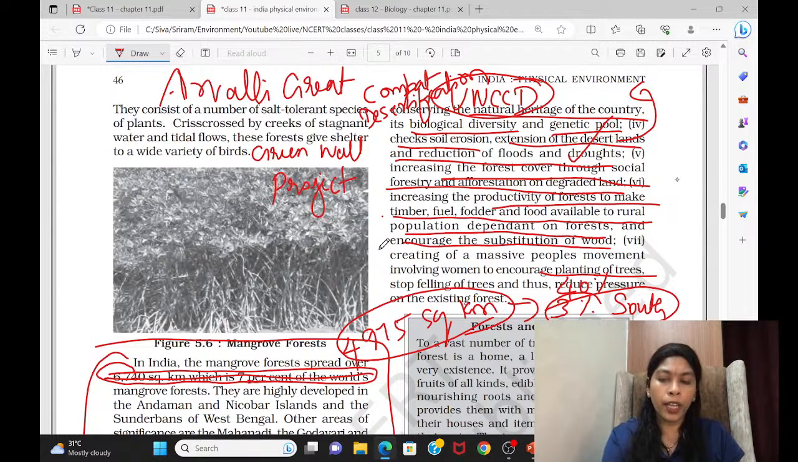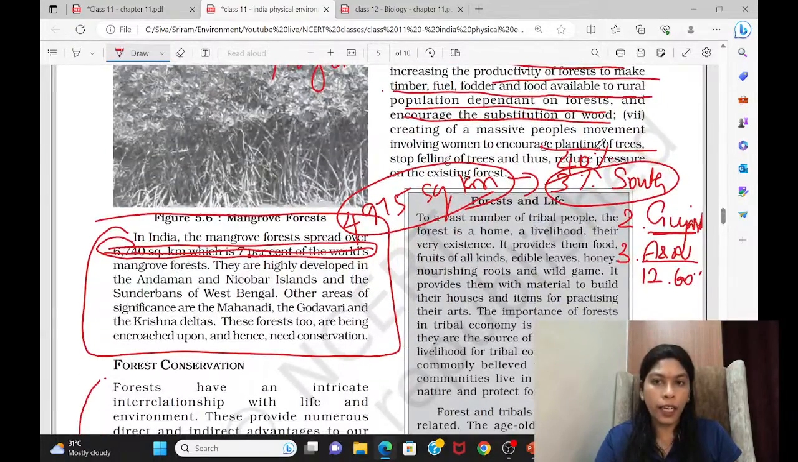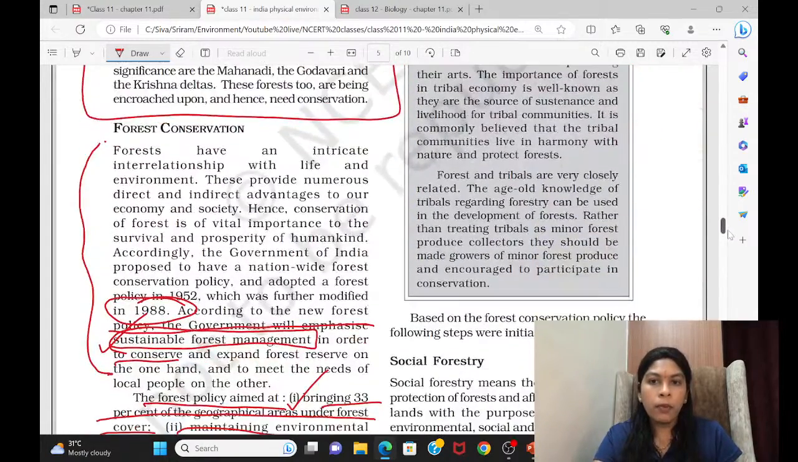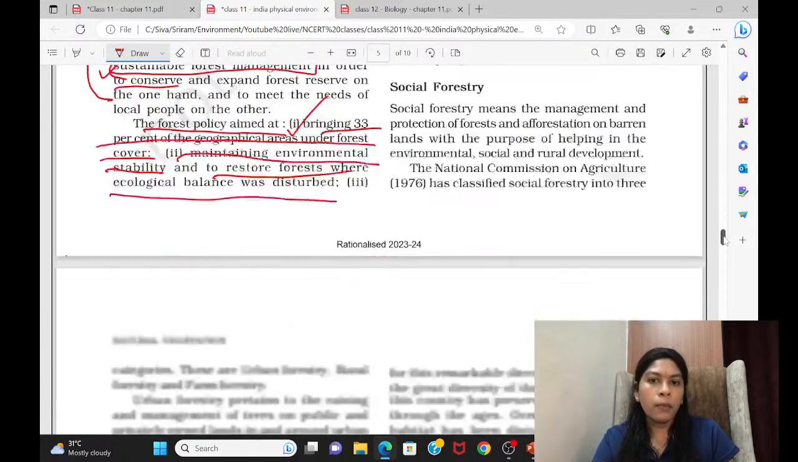Even the Van Mahotsav, the forest festival we are celebrating, is based on this only. So connect that, you have to write Van Mahotsav. These types of programs we are celebrating and the government is encouraging now. It is all based on the National Forest Policy of 1988. Have you identified who is the root cause of all these things? The root cause and the basic foundation is the National Forest Policy of 1988. If you want, you can just read this part, then come to this particular point.